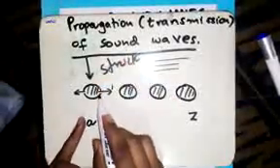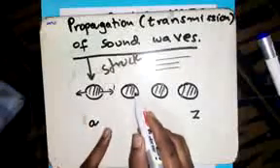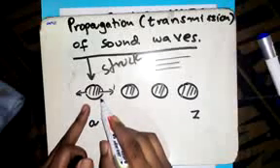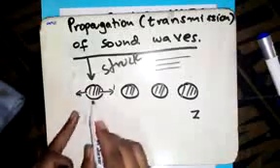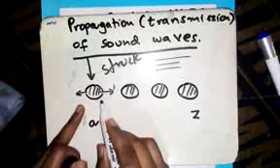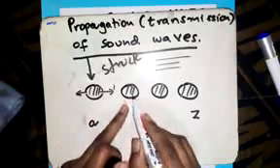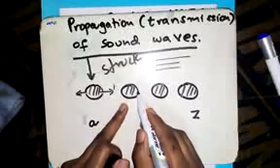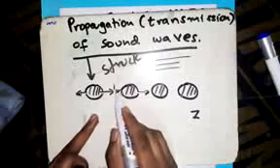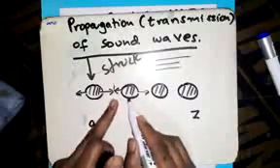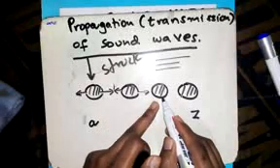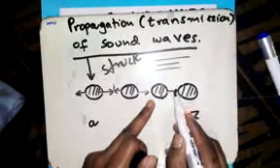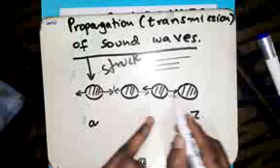Now, the struck particle, after being struck, will go forward and go back again to its original position. But on the way forward, it will disturb the next particle. Therefore, this particle will also go forward, but again will come back to its original position. When this particle goes forward, it will disturb the next one. Do you see? Now this particle, after being disturbed, will also go forward and back to its original position, and disturb the next.